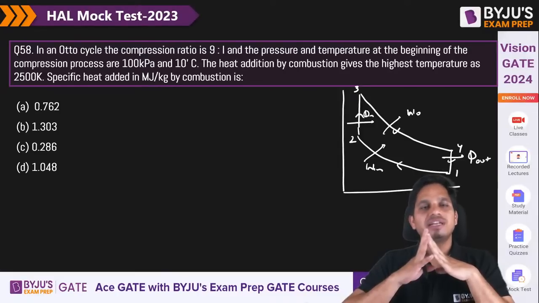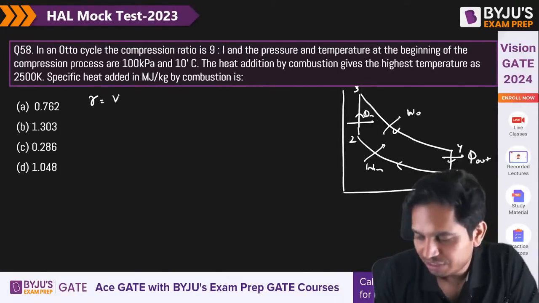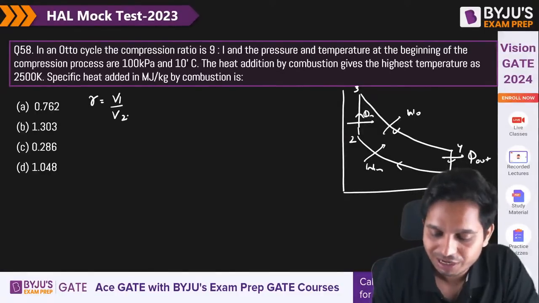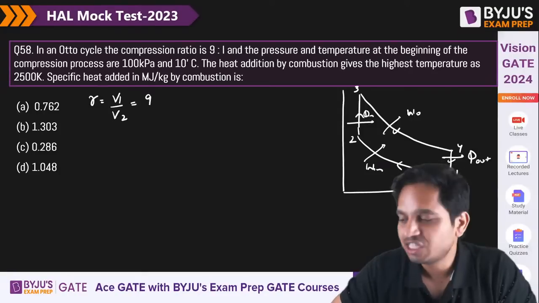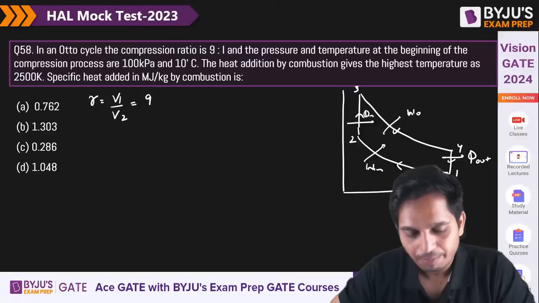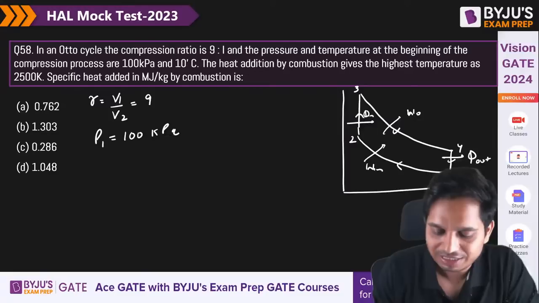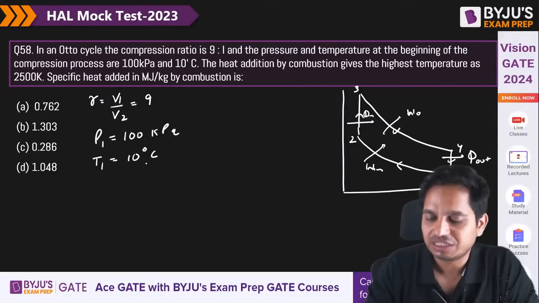They have given the compression ratio R, which is volume before compression divided by volume after compression, equal to 9. Pressure and temperature at the beginning: P1 is equal to 100 kilopascal and temperature is 10 degrees Celsius.